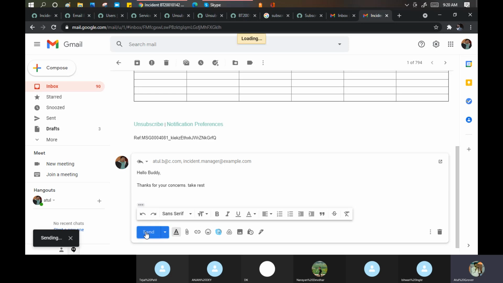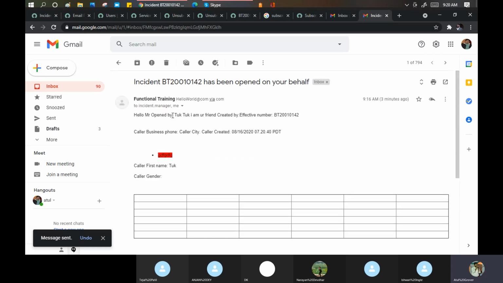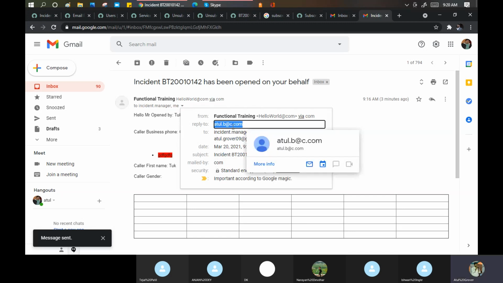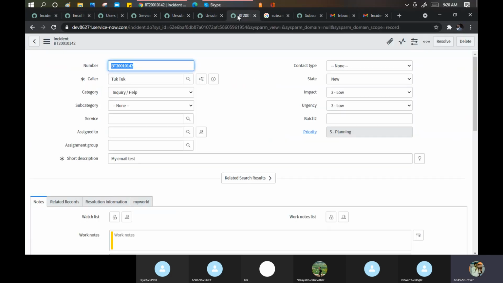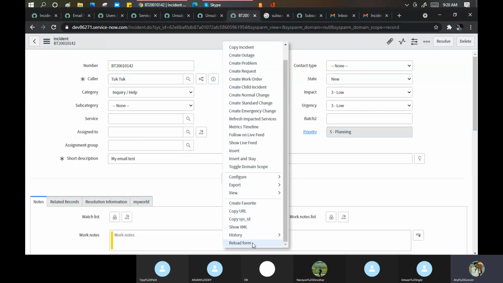Let me send this. Let's see what will happen now. Number one point is that this email ID does not exist. Reply to. Right? It does not exist. Let's see what happened now. Where is my incident? Here. Let me reload this page.